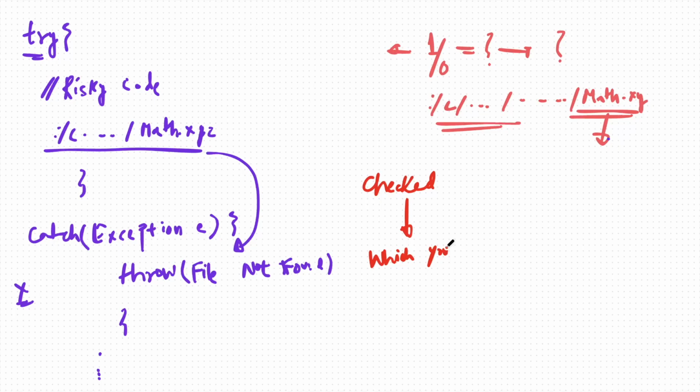So right now, file not found is a checked exception because I know that this exception can occur. The file may be deleted or may not be deleted. So this is a checked exception, and we can only handle checked exceptions.